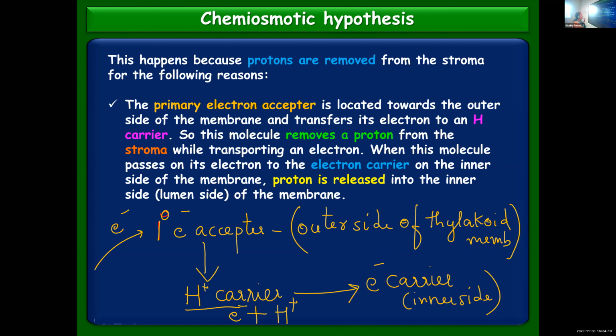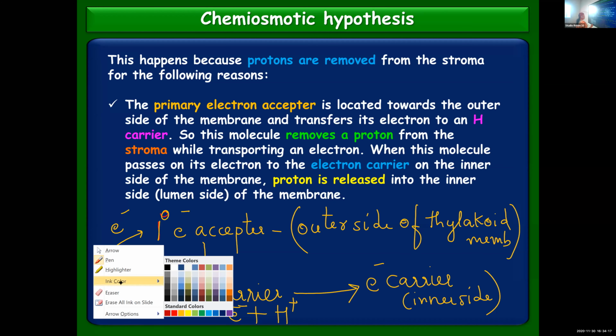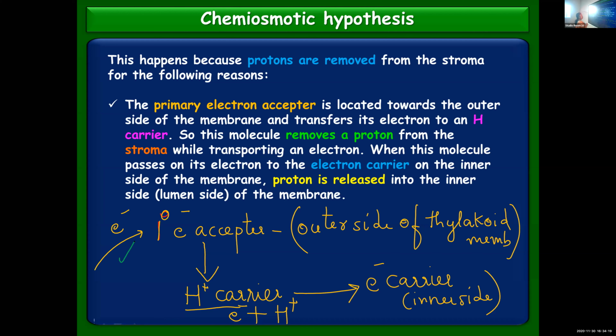Once again, electrons from photosystem 2 will be taken up by a primary electron acceptor. Where is the primary electron acceptor present? On the outer side of the thylakoid membrane. From the primary electron acceptor, where does it go? To the proton carrier. They will carry the electron, and along with that, they will remove a proton from the stroma.